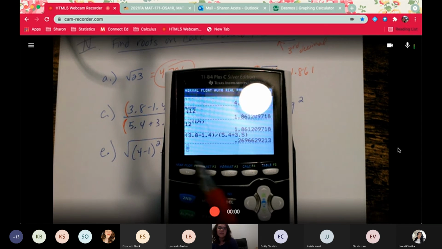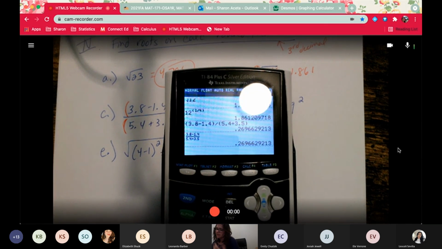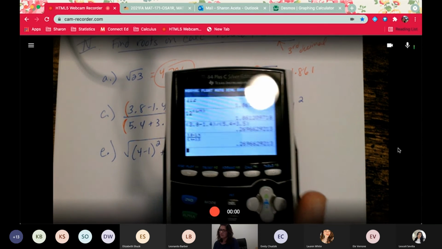But it'll make a fraction right there for you. Then you wouldn't have to add the parentheses. And you can just go 3.8 minus 1.4. And then on the bottom, move the cursor, 5.4 plus 3.5. You get the same answer. And so this would be, let's see, that 6 would round the 9 up to a 10, which means this becomes 0.270.